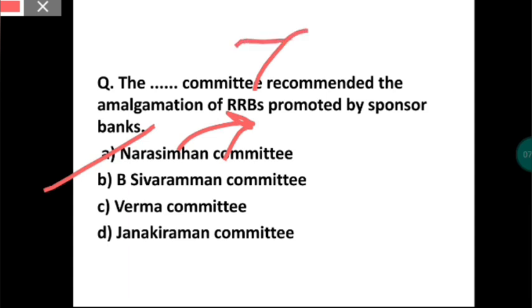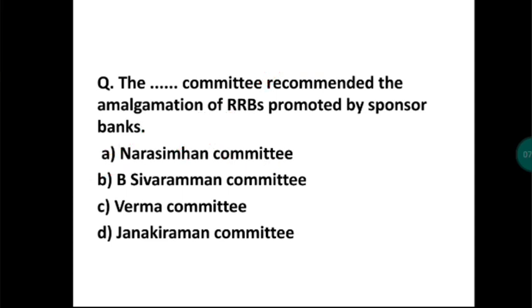The committee that recommended amalgamation, meaning combining of RRBs, is called the Narsimham committee. Now the father of RRB is M. Swaminathan. This man Narsimham is called the father of banking reforms in India.